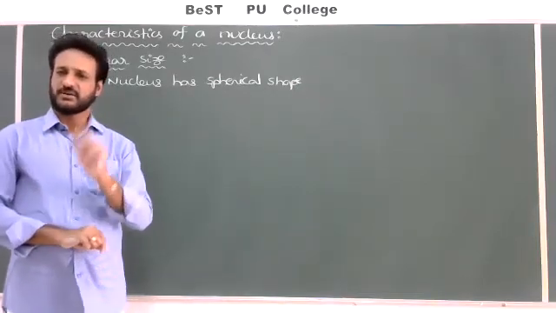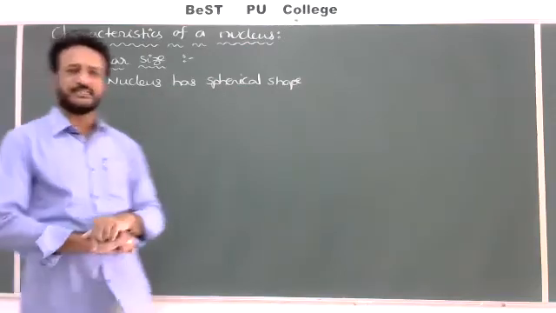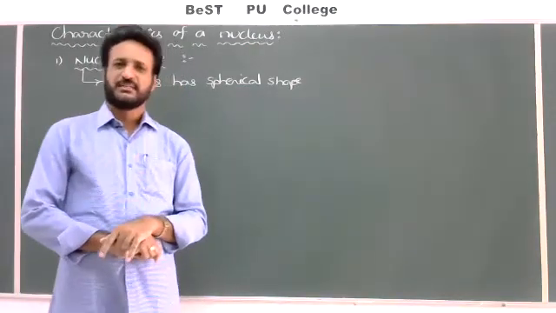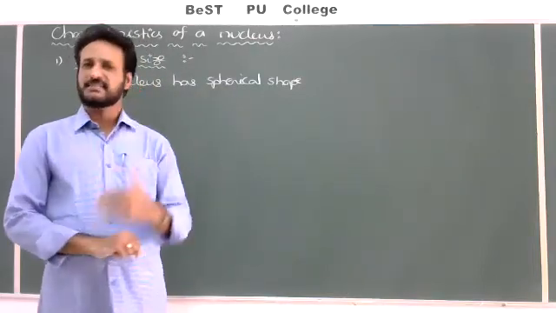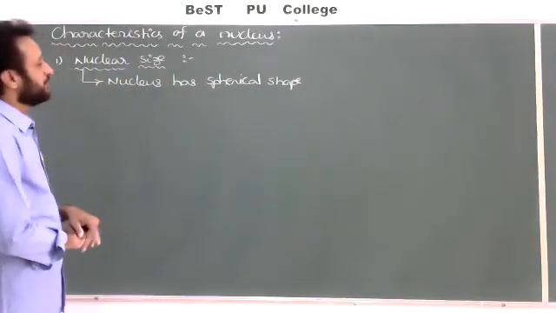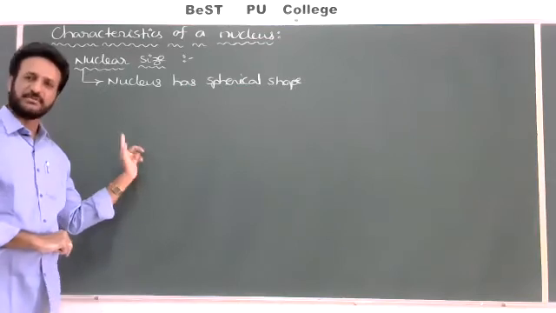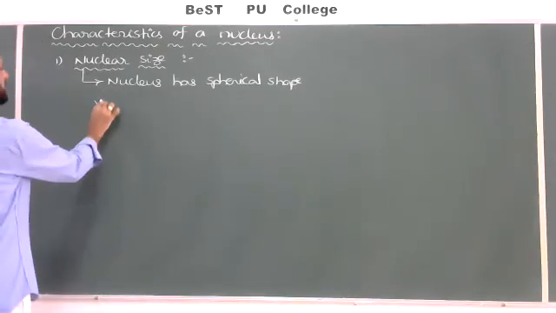We have to understand that from the experiments. So the volume of the nucleus is directly proportional to the mass number. More the mass number, more the size. Less the mass number, less the size of the nucleus. That's why various nuclei have various sizes. So we can write the volume of the nucleus.